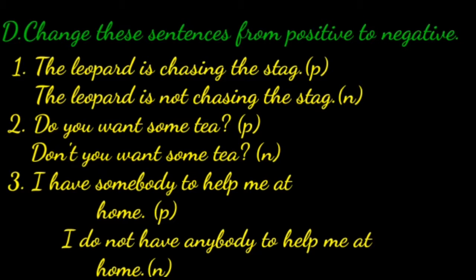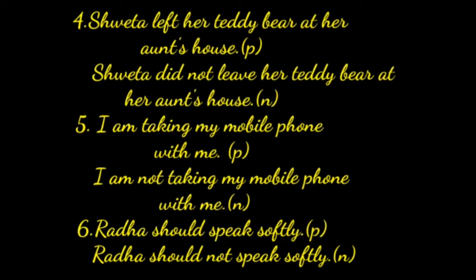I have somebody to help me at home. This is a positive sentence. I do not have anybody to help me at home. It is a negative sentence. Now moving to fourth one.